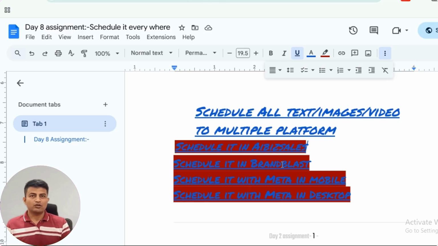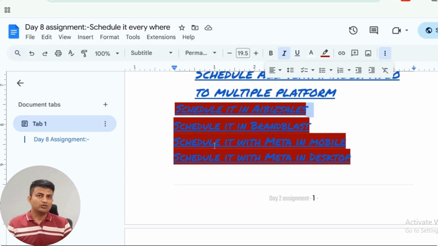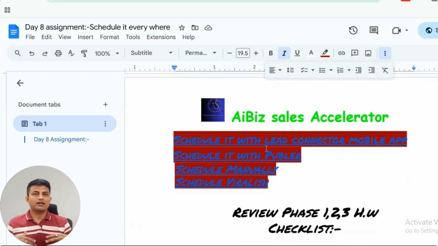Whatever links you have, you will open them, you will find the videos around that, and you will understand how we can do that. Schedule it with Meta in mobile. You can schedule it with the Meta app inside the mobile, and desktop also applies. How can you do that? You just click on this and you will understand. You can also schedule it with the Lead Conductor mobile app.